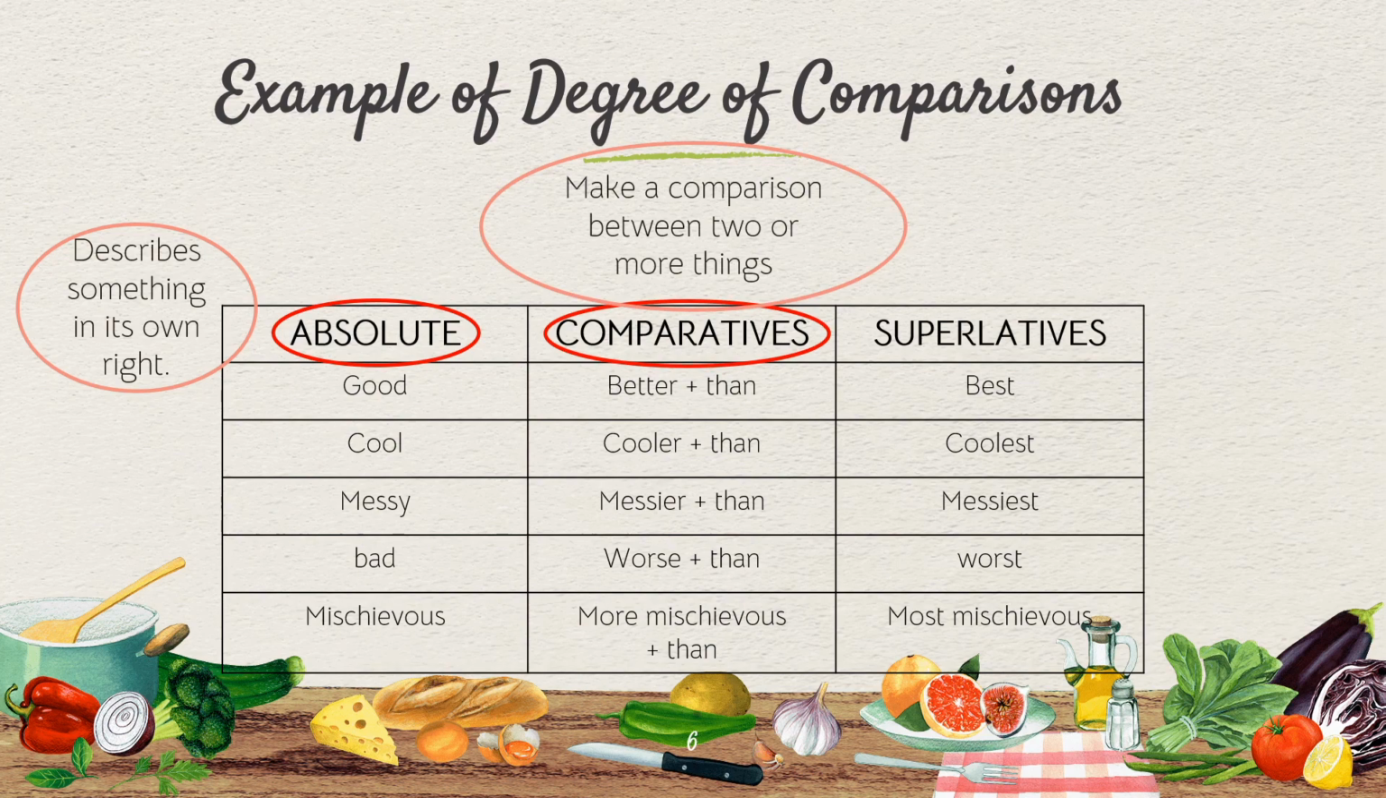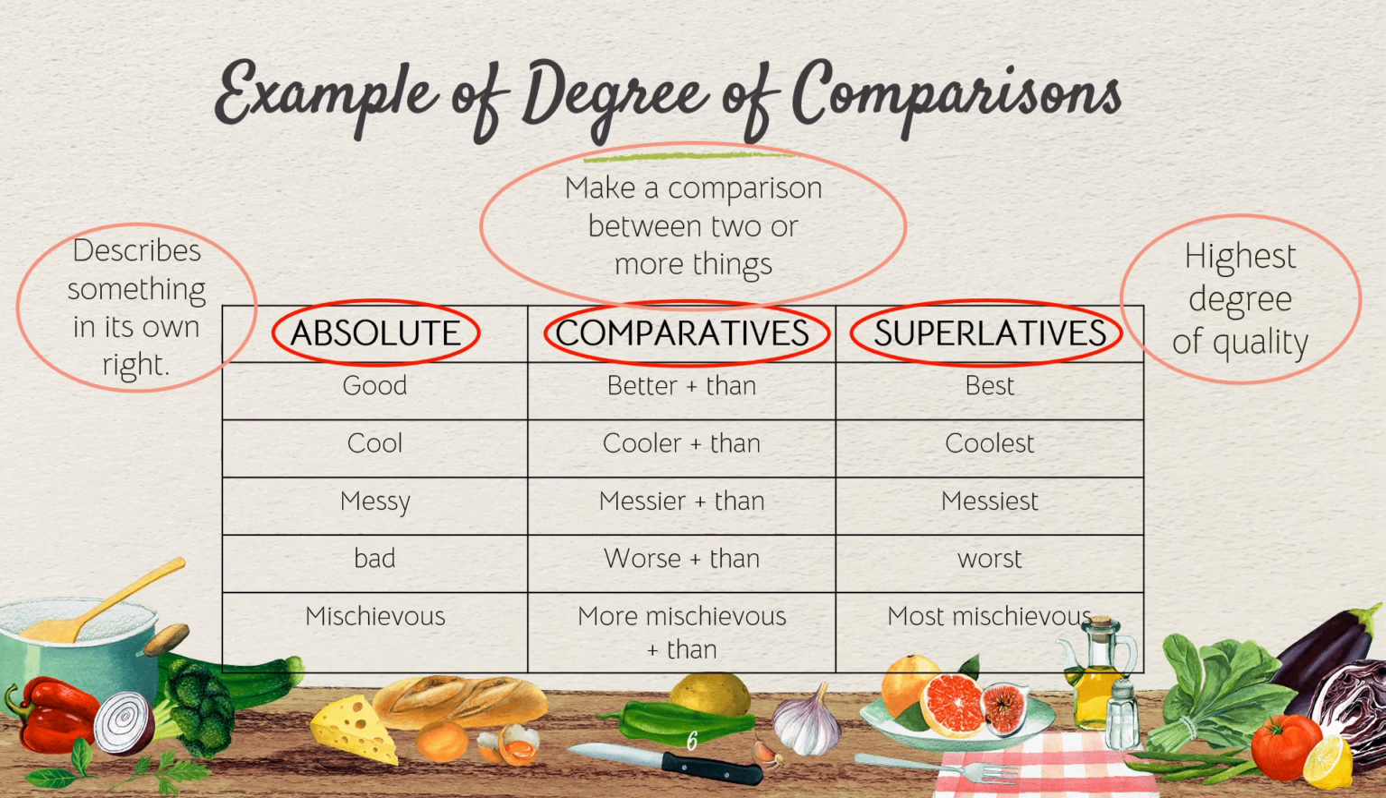So for example, this book is better than the other one, or he is cooler than the other boy. This girl's room is messier than her sister's. Messier, or we can say worse than or more mischievous than. How about we talk about superlative? Superlatives talk about the highest degree of a quality. So for example, when you say good, we have better and then best.